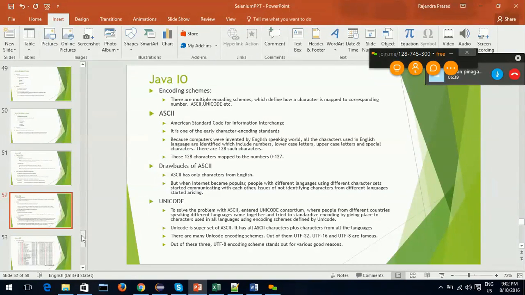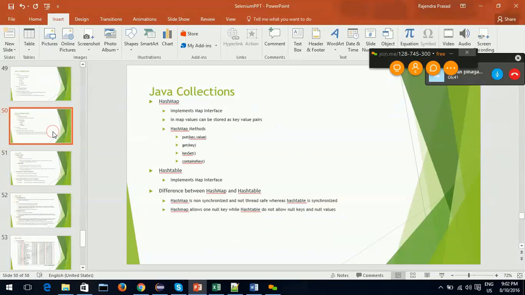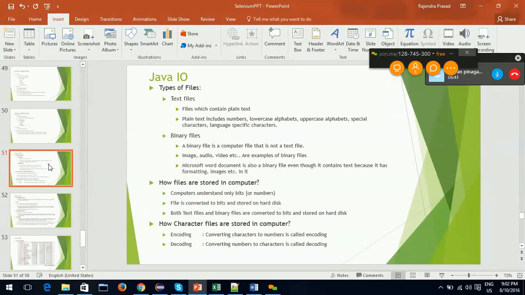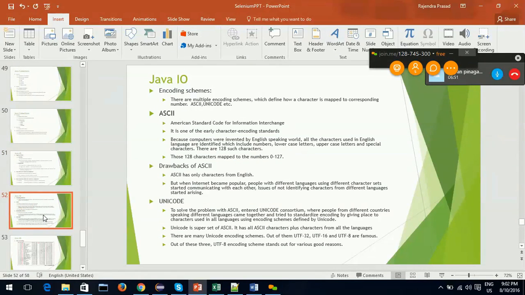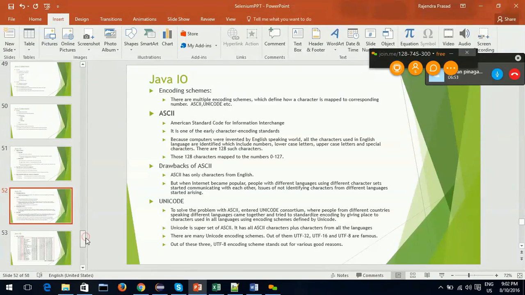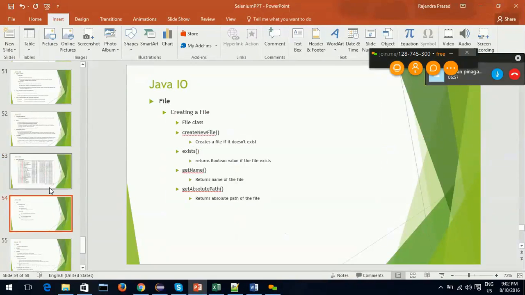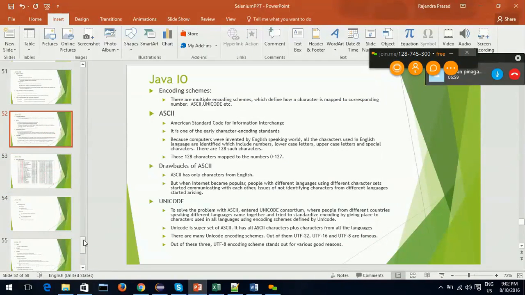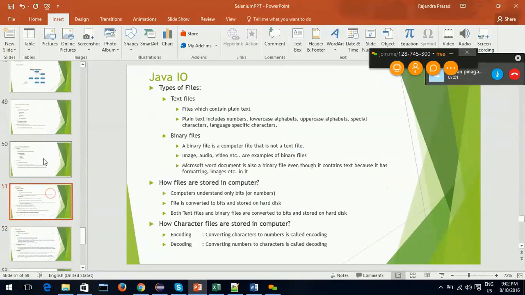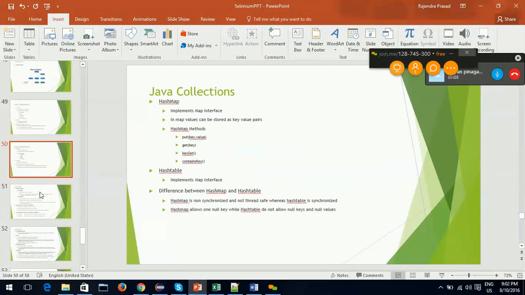How files are stored in a machine, that is hard disk, how files are categorized, and what the different encoding techniques are. After that we'll actually jump into a few file examples.